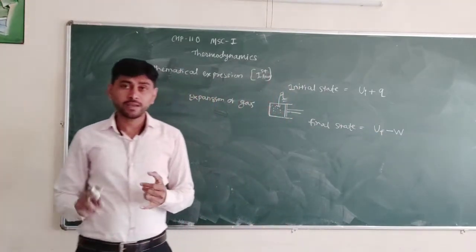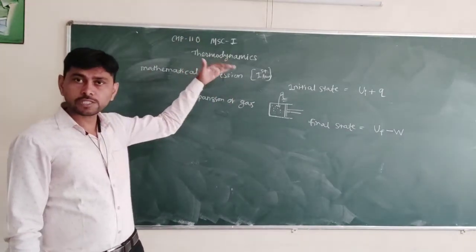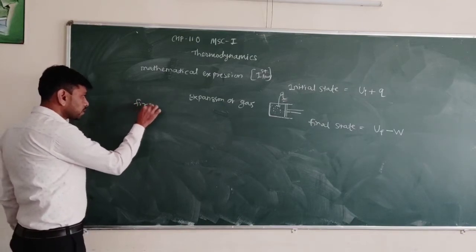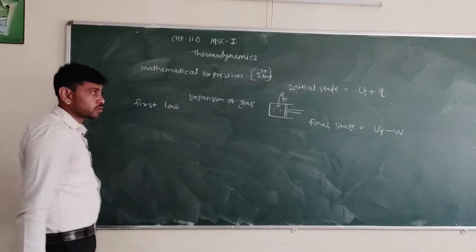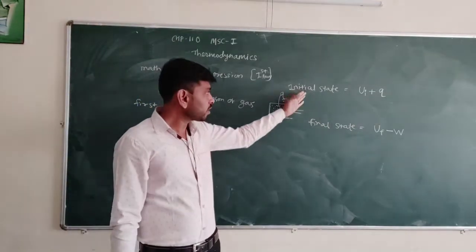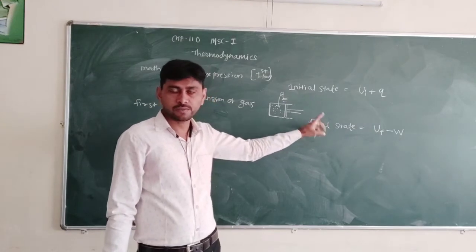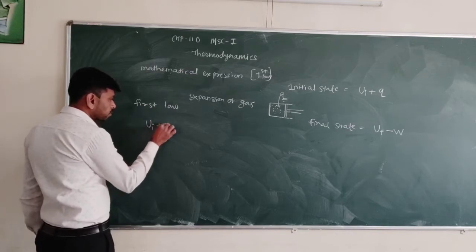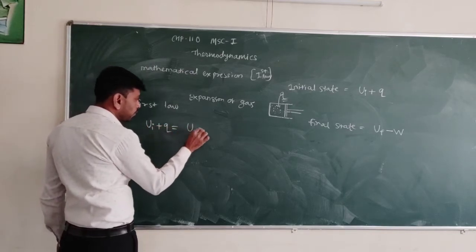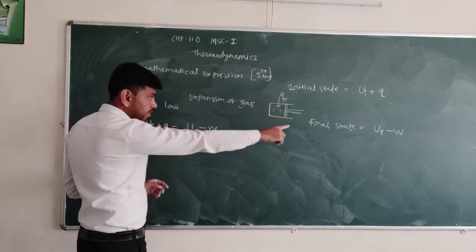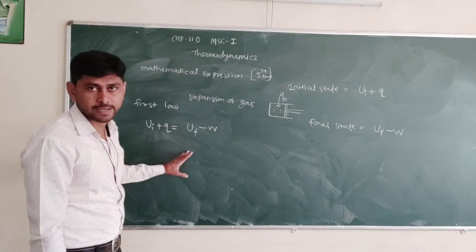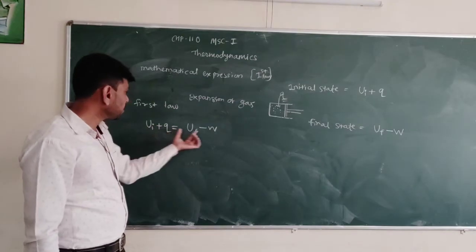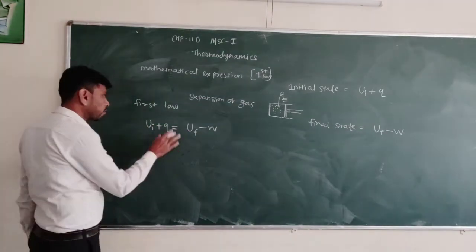And we know from the statements of the first law, what does the first law say? Energy remains constant. Only forms are changing. So initial and final energy must be the same. According to the first law, UI plus Q equals U final minus W. The initial state and final state energy must be the same, because energy of the universe remains constant. Only forms are changing.